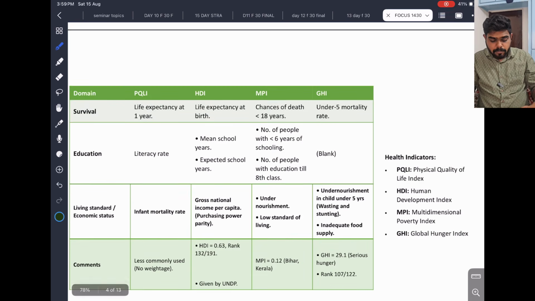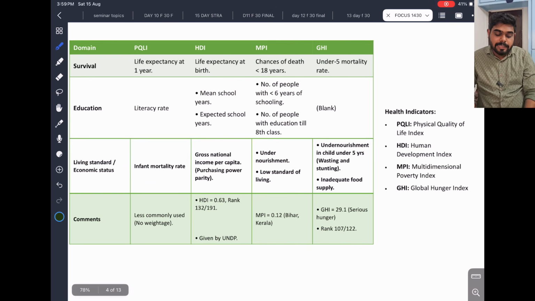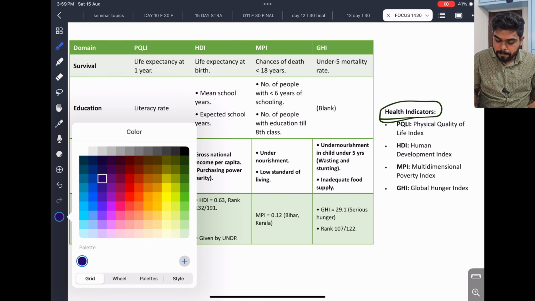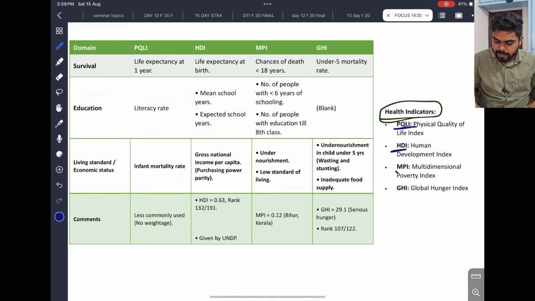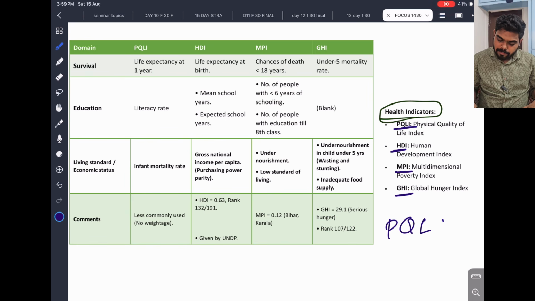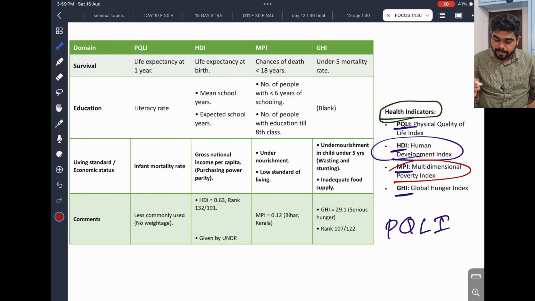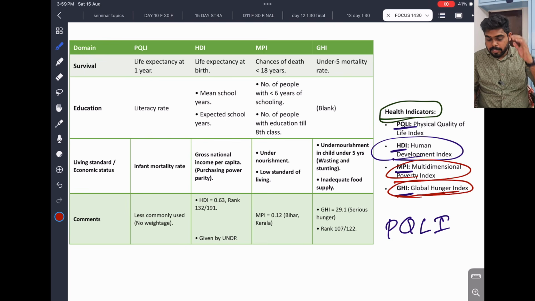And one more thing here, we have to know something called health indicators. This is also very important. What are the health indicators we should know? PQLI, HDI, MPI, GHI. Difficult. Physical quality of life index, PQLI. HDI is the human development index. MPI is the multi-dimensional poverty index, the poverty index. And GHI is the global hunger index. These are the 4 health indicators, used to assess the progress of life in a community and to compare different nations. Now we will see them individually.